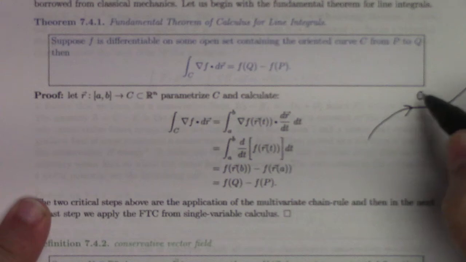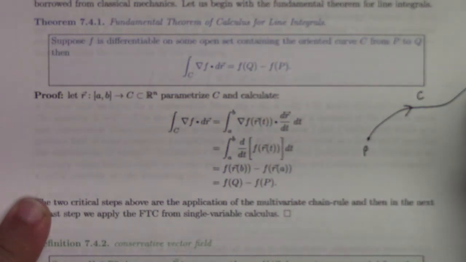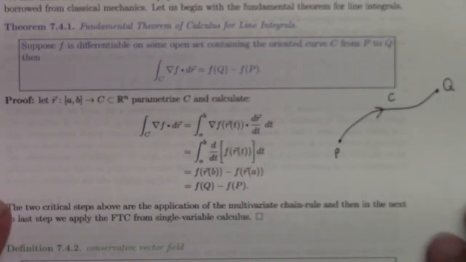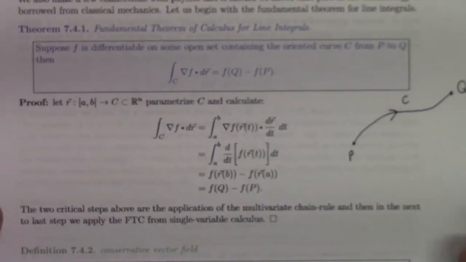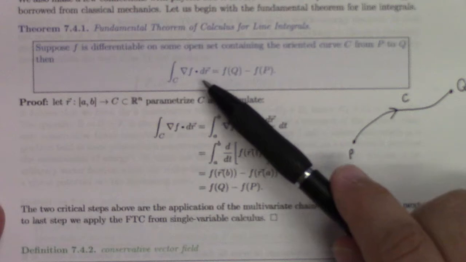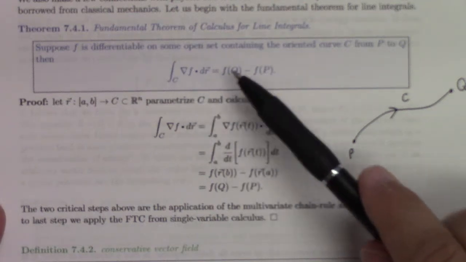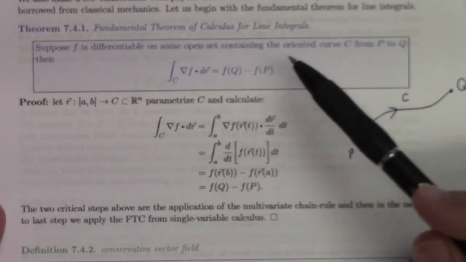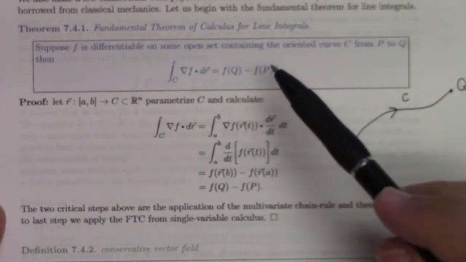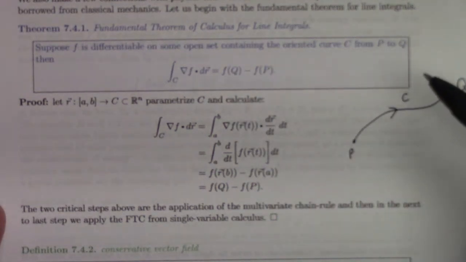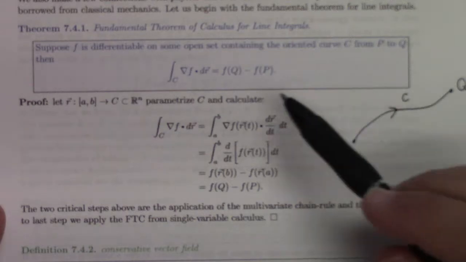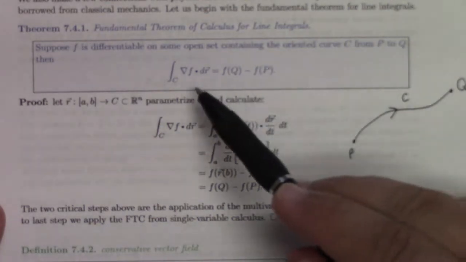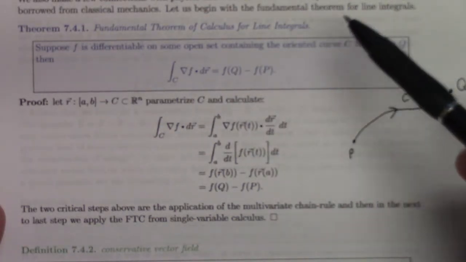Here's the curve C. It starts at point P. It terminates at point Q. Then the integral of the gradient of f over that curve C will be the value of the function being differentiated. It'd be f of Q minus f of P. So this is the fundamental theorem of calculus for line integrals.